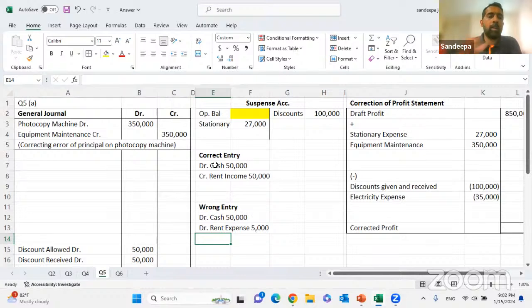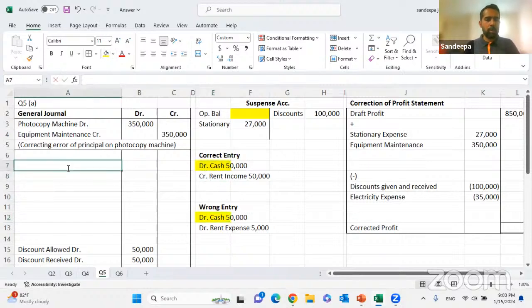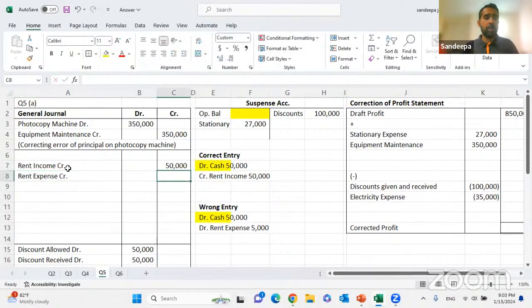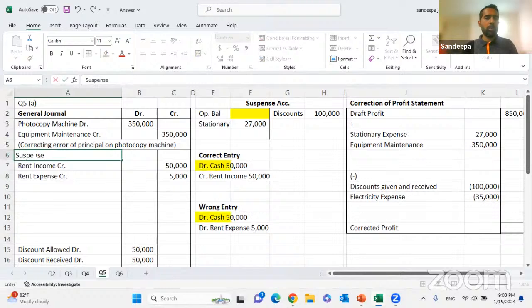Now let's correct this. The cash side is no problem, nothing to do. We have to credit the rent income: rent income credited 50,000. We also have to remove the rent expense, so rent expense will be credited 5,000. There is nowhere else to put the difference, so that will be going to the suspense account.